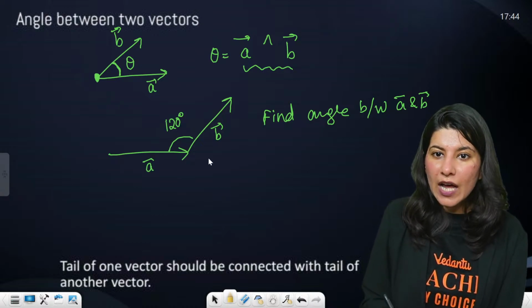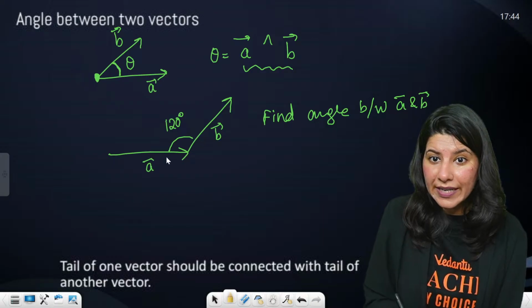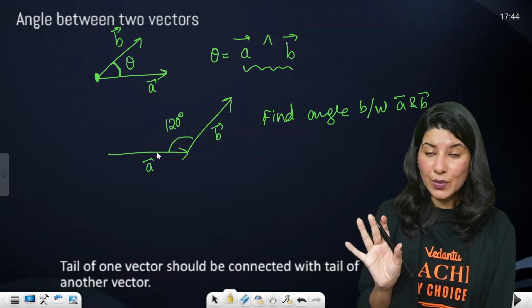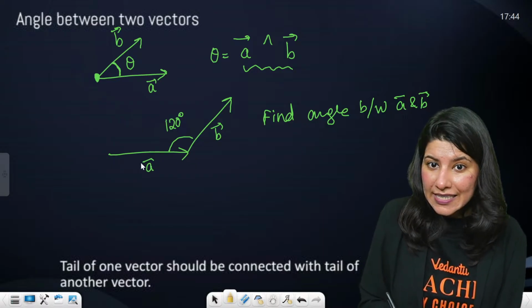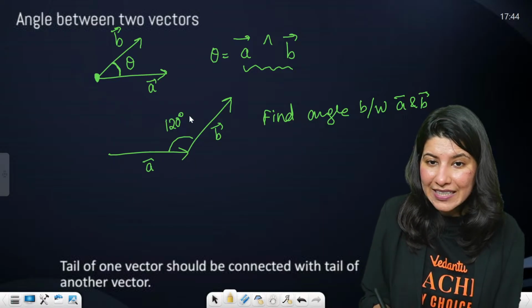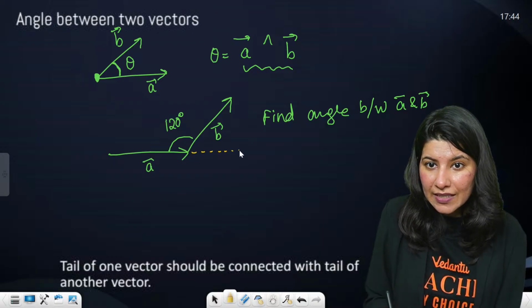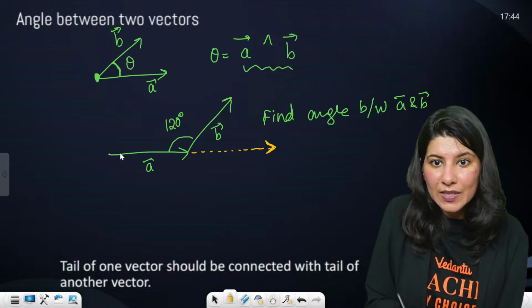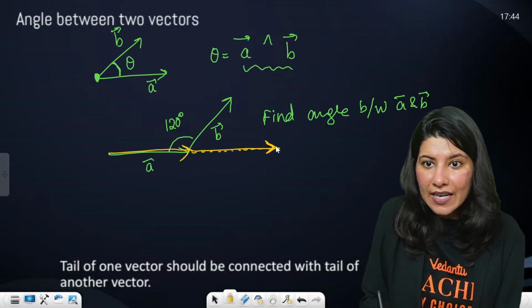So now what you have to do is shift this vector, because in mathematics they are free vectors. You can shift this. I am shifting the A vector in such a way that it is traveling and becoming this. So this line is right here now.